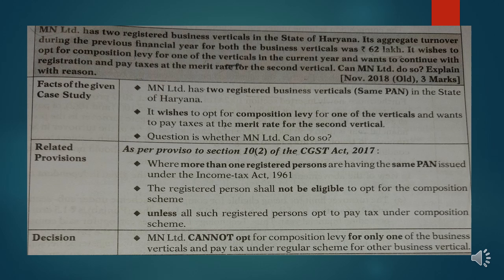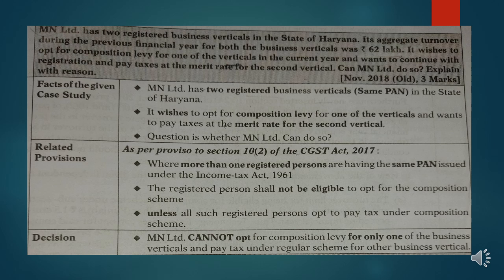MN Limited has two registered business verticals in the state of Haryana. Its aggregate turnover during the previous financial year for both the verticals was 62 lakhs. It wishes to opt for the composition levy for one of the verticals in the current year and wants to continue with registration and pay taxes at the normal rate for the second vertical. Can MN Limited do so?